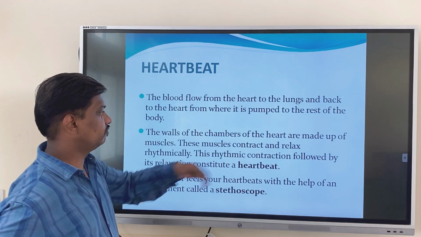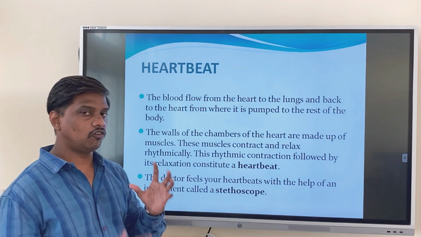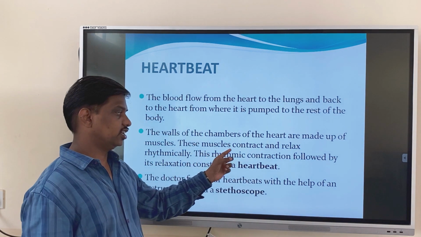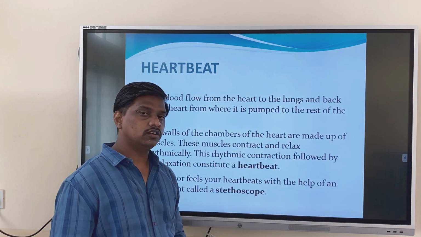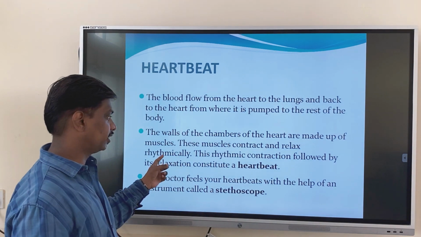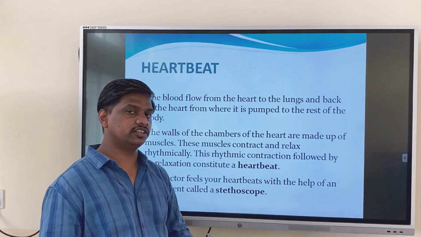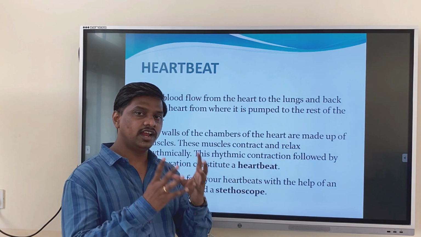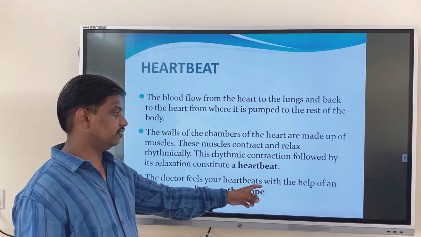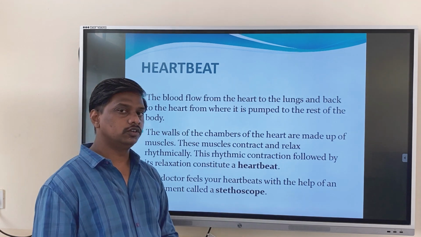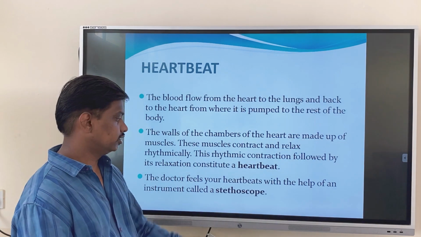The walls of the chambers of the heart are made up of muscles. These muscles contract and relax rhythmically. The cardiac muscles which we can see in the heart contract and relax rhythmically. This rhythmic contraction followed by relaxation constitutes a heartbeat. The doctor feels your heartbeat with the help of an instrument called a stethoscope. The instrument used for checking the heartbeat is known as a stethoscope.